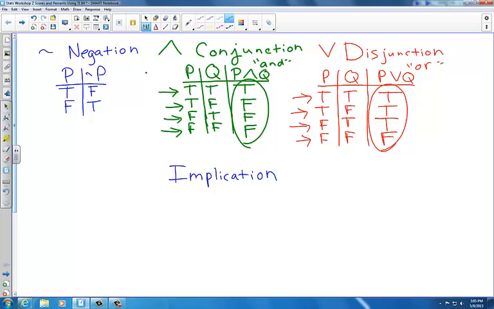And it's characterized by an arrow symbol. And an implication reads as P implies Q, or if P, then Q. So it could be written as P implies Q.